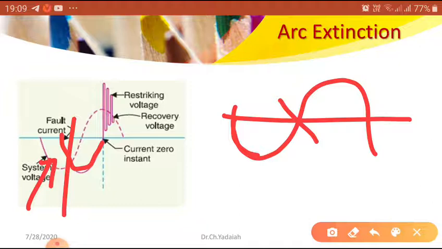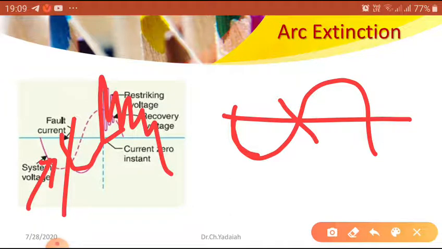Here is the current zero instant of the fault current. At that condition, we open our circuit breaker. We have to nullify this arc. Otherwise, what will happen? The voltage will keep increasing, pulse after pulse.